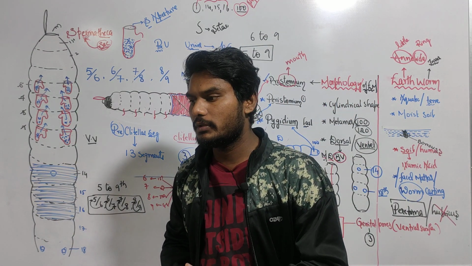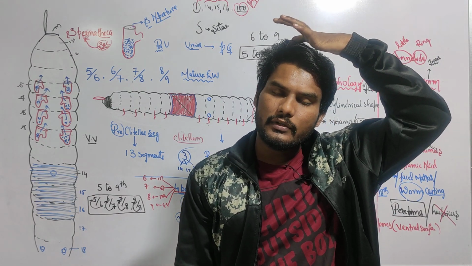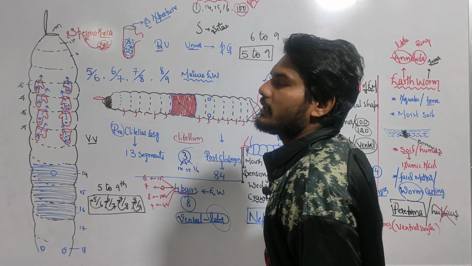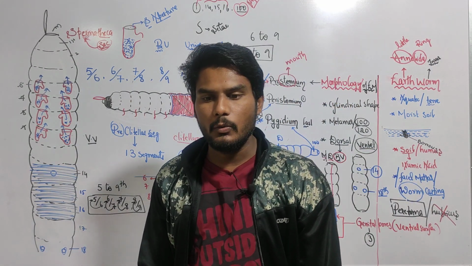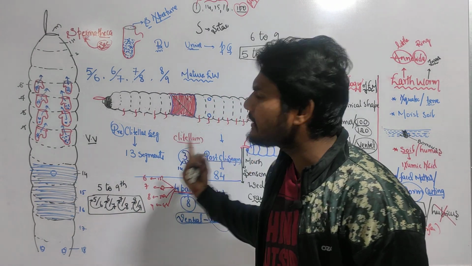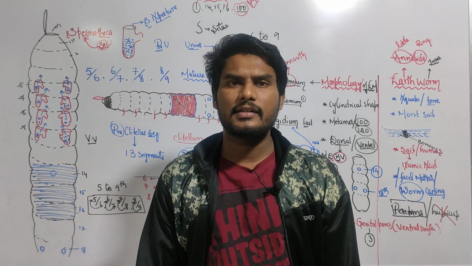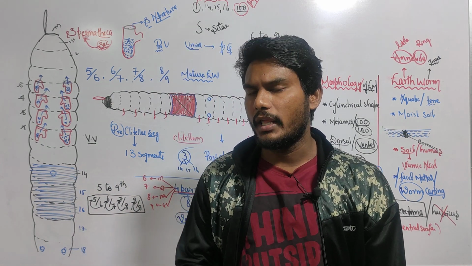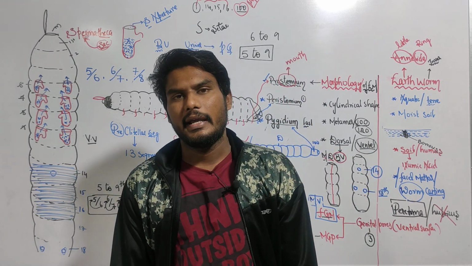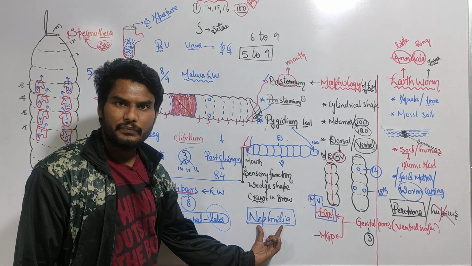So this is about today's class, and within a few hours I will post the anatomy. All this is the morphology. Revise once and study. If you want clear-cut information, listen to the class once again and it will give you good information. In the next session I will post the anatomy: body wall of the earthworm, digestive system, circulatory system, excretory system, all those. During the excretory system, we will discuss nephridia.